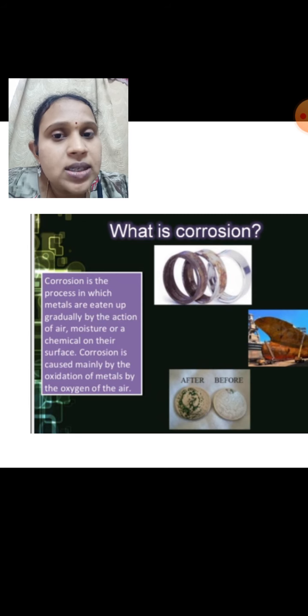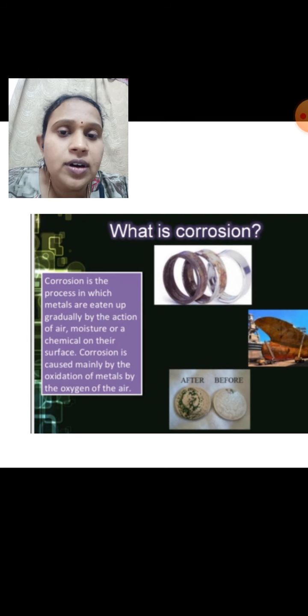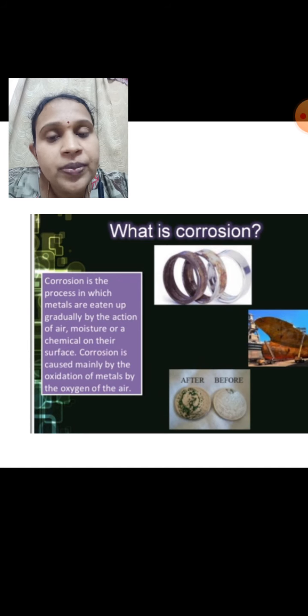Similarly, if copper is kept open in air, a green layer forms on the copper article, and this is called the corrosion of copper. Copper carbonate gets formed on the copper article. Like that, not only one or two metals, all metals react with one or another gas in the air and lose their properties. This process is known as corrosion of metal. So if any metal gets corroded, we say that the metal is spoiled.